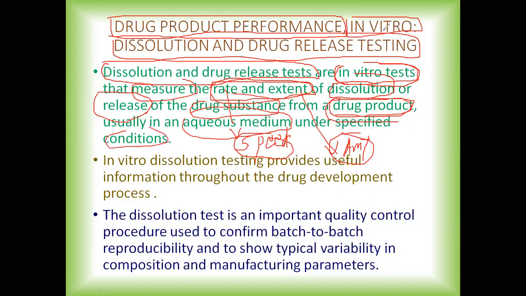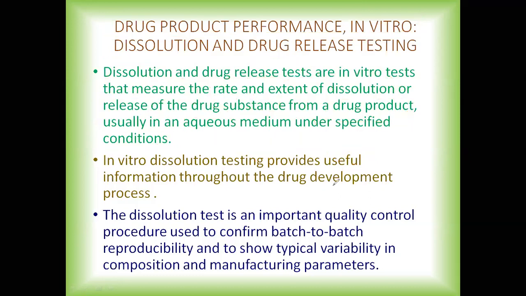Extent means the quantity of drug dissolution or drug release from the drug product in the aqueous media under specific conditions.